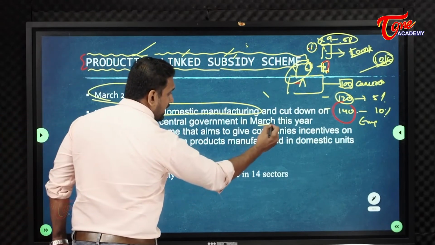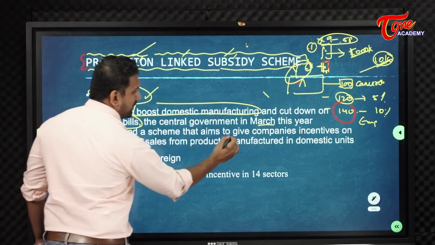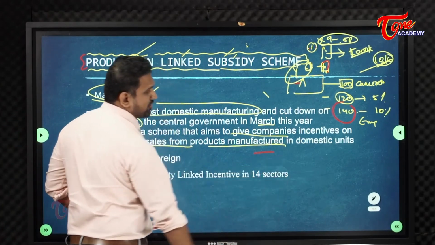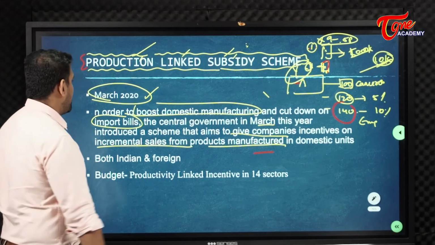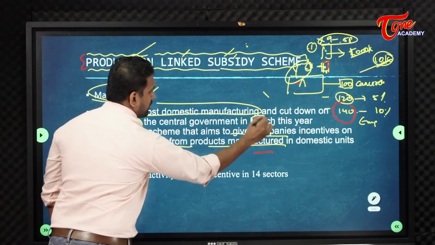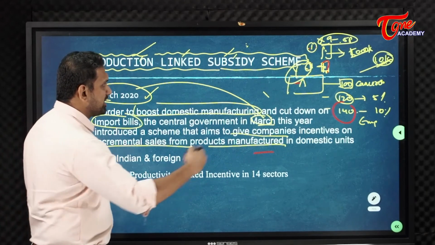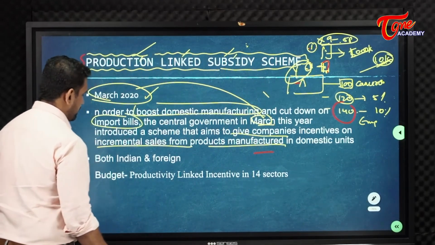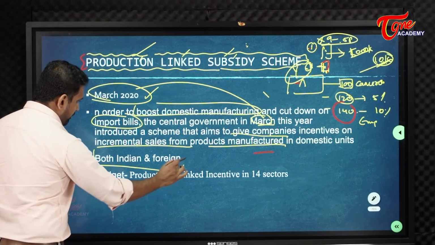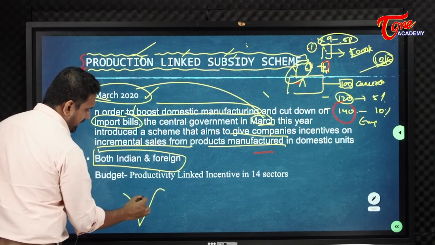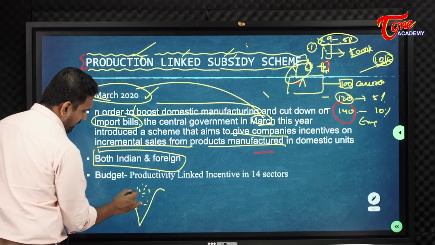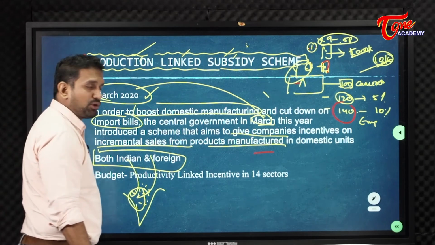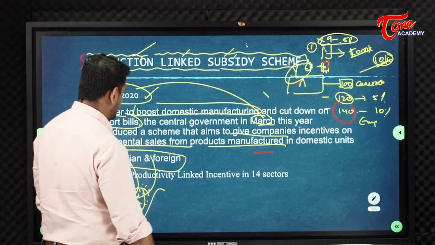The central government in March this year also introduced a scheme that aims to give companies incentives on incremental sales from products manufactured in domestic units. Okay, March 2020. Incremental sales. The more you produce, the more you will be given subsidy, not tax. And this scheme is given to any company in our country, whether it is Indian owned or foreign owned. This is applicable to everyone. So foreign companies can also take the benefit of this scheme.